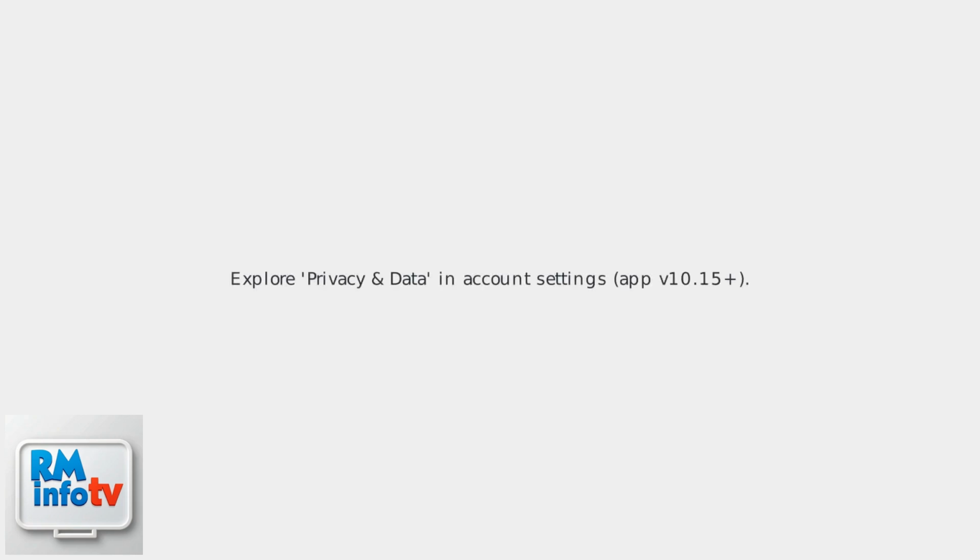Also, explore the Privacy and Data section in your account settings, available in app versions 10.15 and later. Here, toggle data sharing off to limit how your call data is used for analytics. Be aware that third-party integrations, like syncing with Samsung or Google accounts, may complicate full erasure.